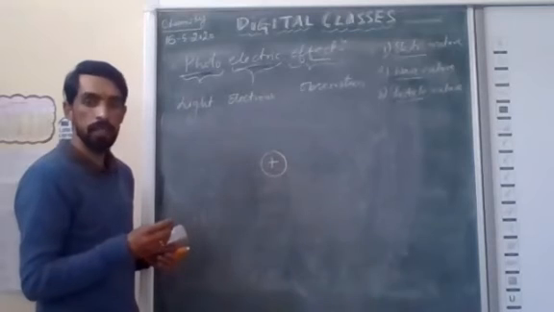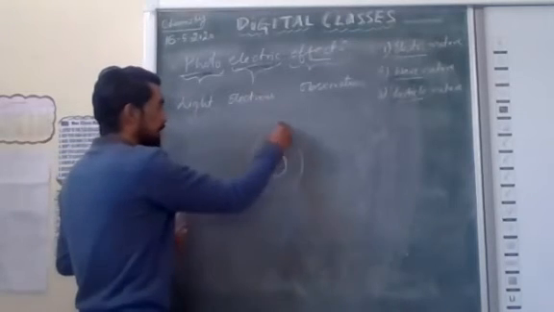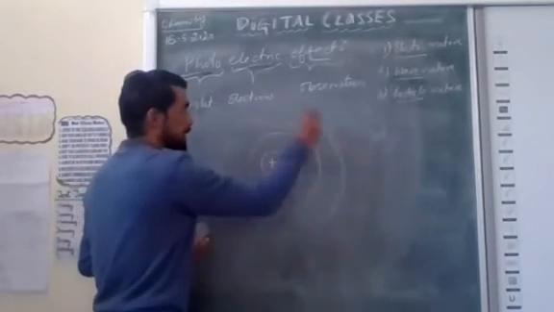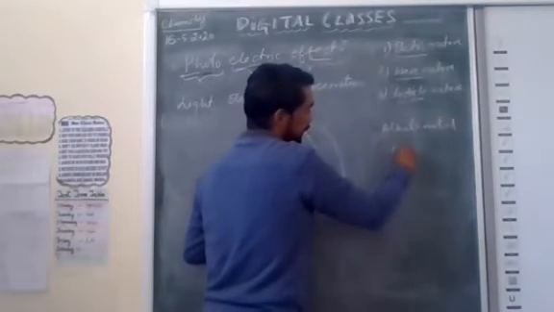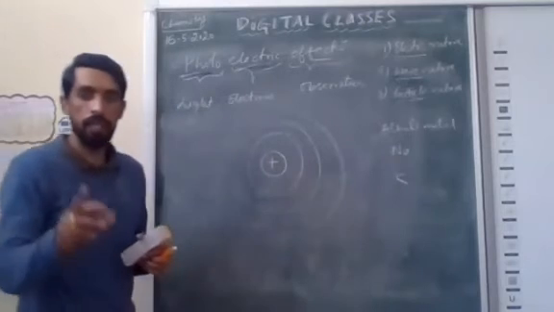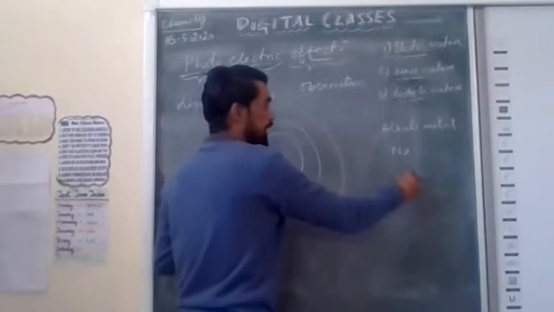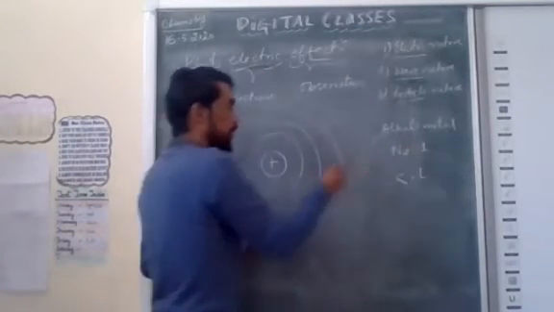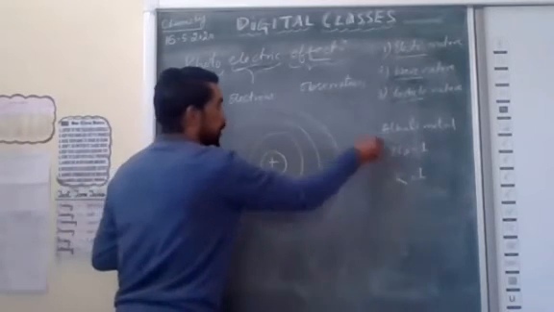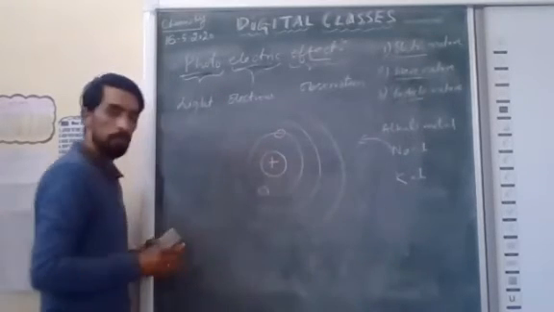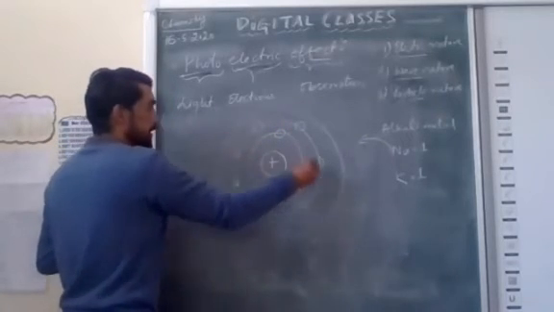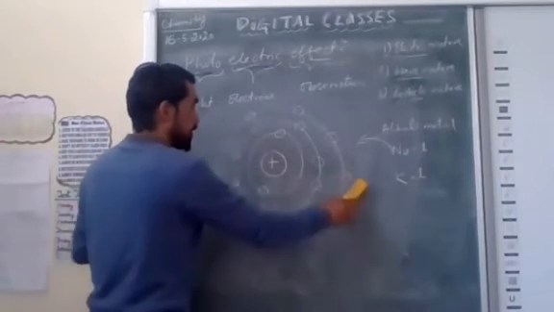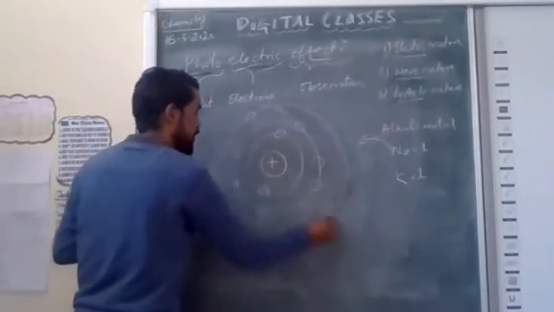As usual, there is a nucleus in the center. We will take the example of any alkali metal. You can take sodium or potassium, where in the outermost shell there is one electron. Suppose I am taking sodium. So 2 electrons are in the first shell, 8 electrons are in the L shell, and 1 electron is there in the outermost shell.